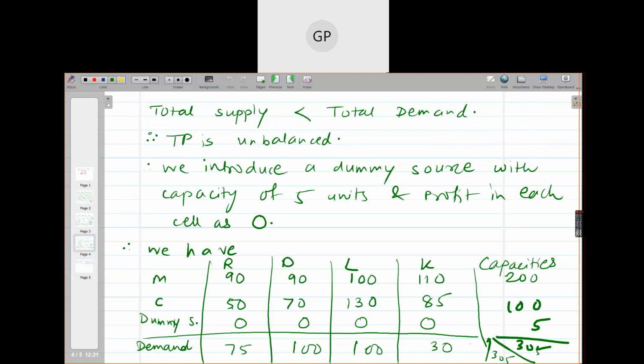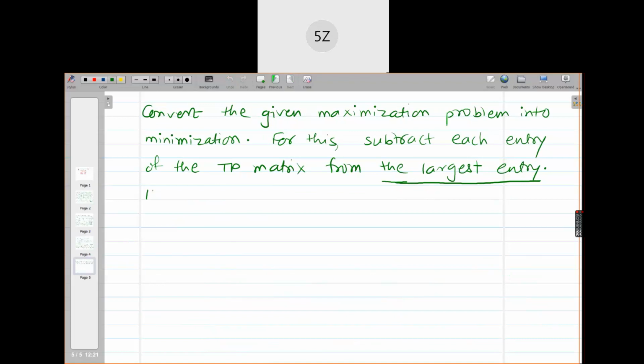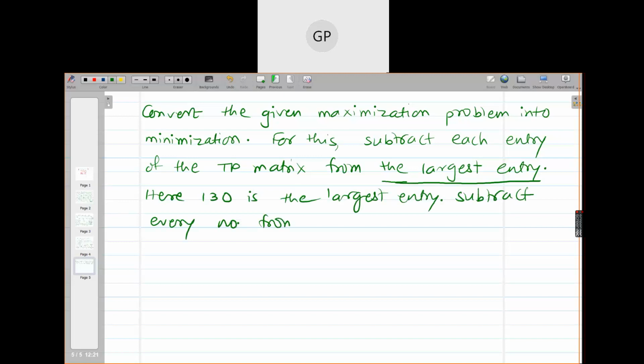Which one is the largest number here? 130 is the largest number. Subtract every number from 130. Don't subtract 130 from every number.